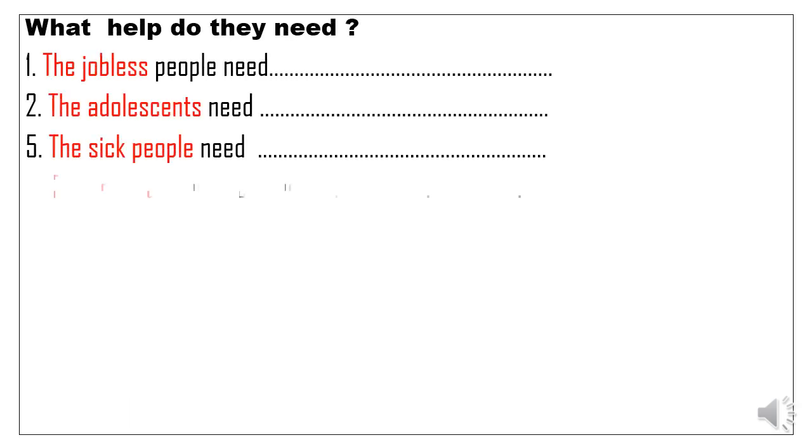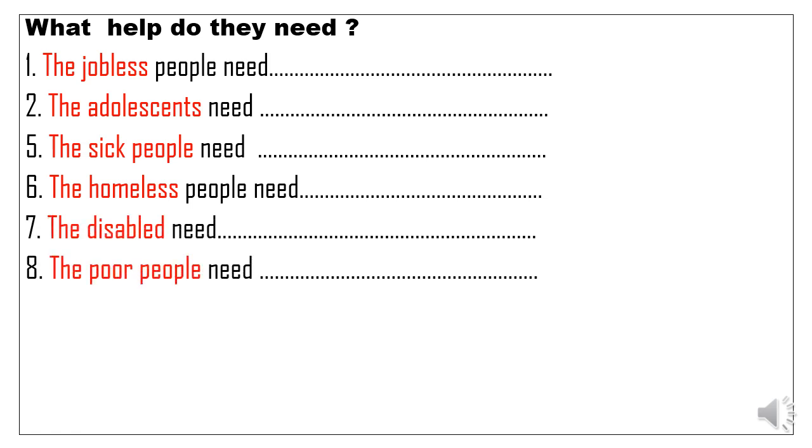Okay, as opposed to the reading activity, here is a question for you to answer. The question is, what help do they need? What kind of support can we give to these people, of course, to improve their situations in our society? These people are jobless people, the adolescents, the sick people, the homeless people, the disabled or handicapped, and the last one, poor people.